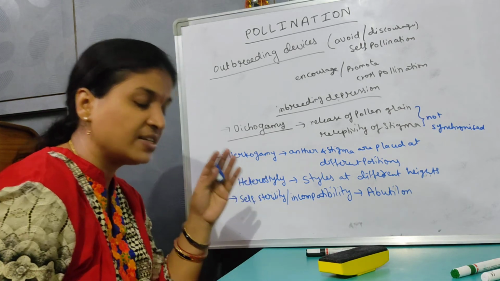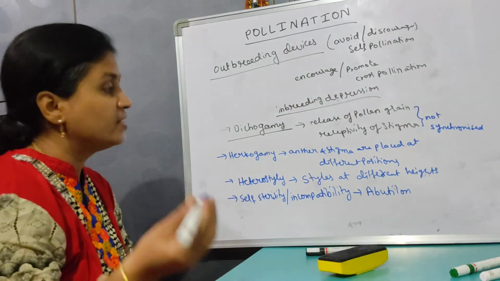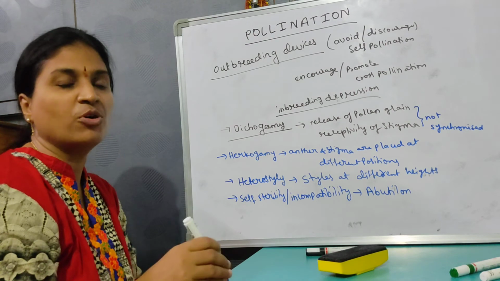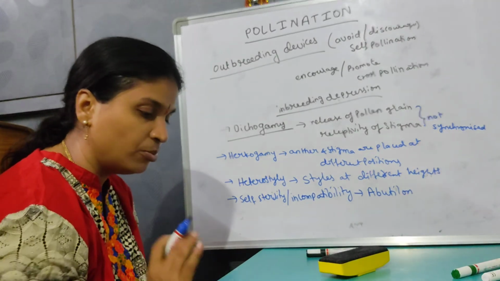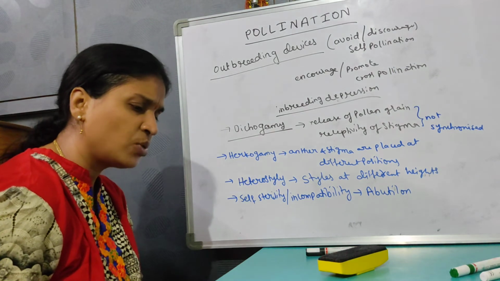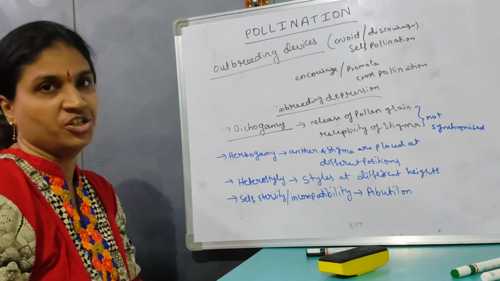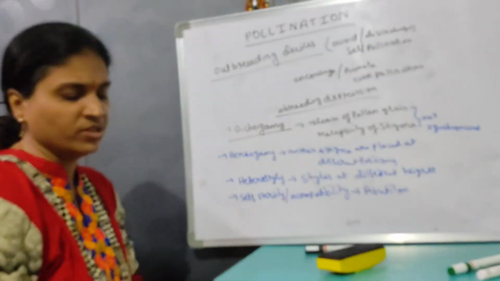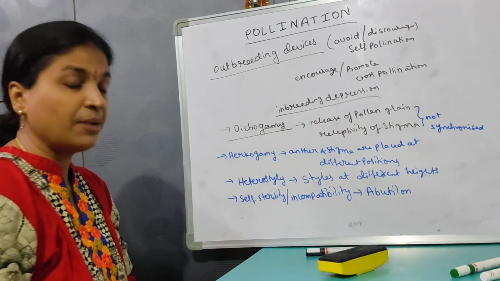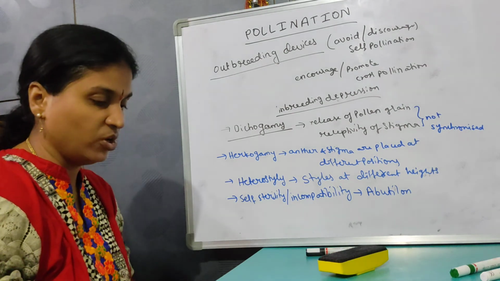It prevents, if suppose the self pollen is going to fall on the stigma, that is not going to develop into a pollen tube. It is going to inhibit the pollen germination. It is going to inhibit the formation of the pollen tube. That is occurring in Abutilon. Self sterility, and avoiding the self-pollination.